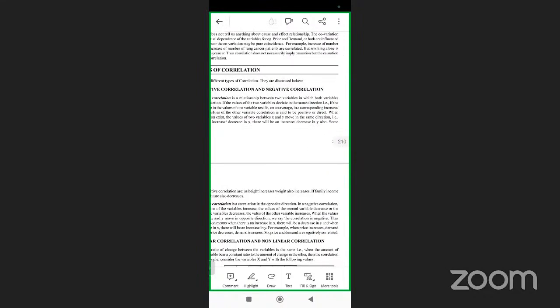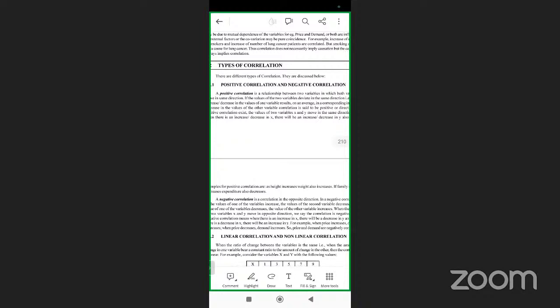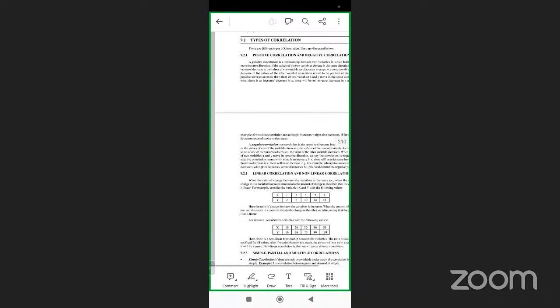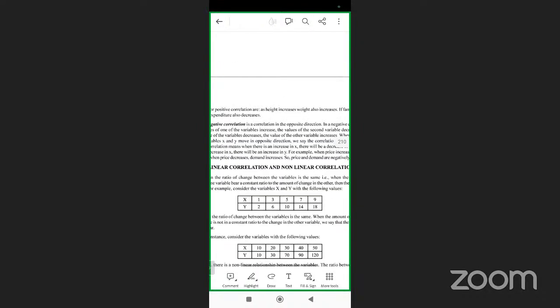Very simple. If it is increasing and the other variable is also increasing, that is called a positive correlation. If it is decreasing and the other variable is also decreasing, that is a positive correlation. Okay, simple to understand. Go through the notes, you will understand. Negative means if one is increasing, the other one is decreasing.